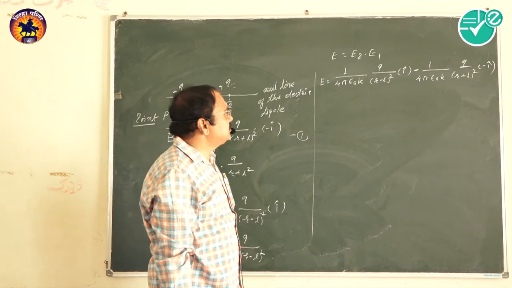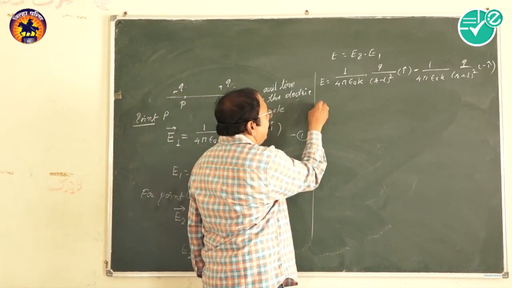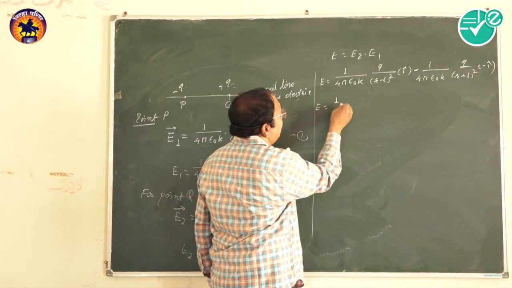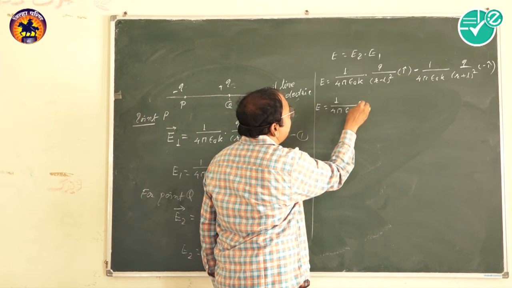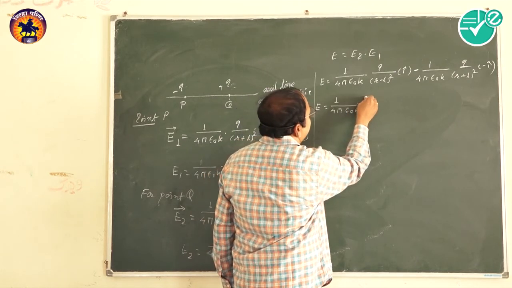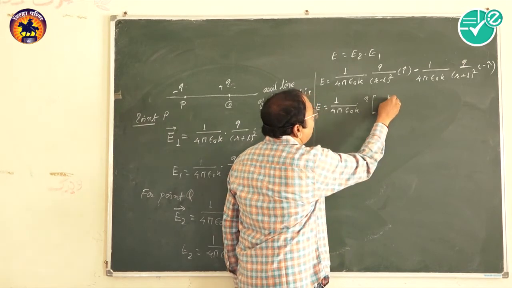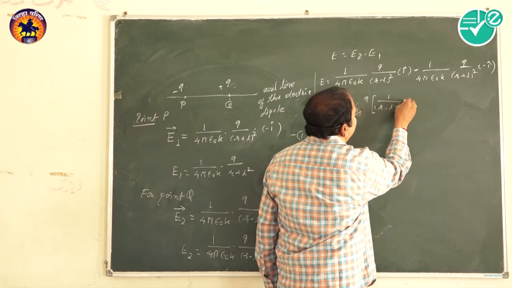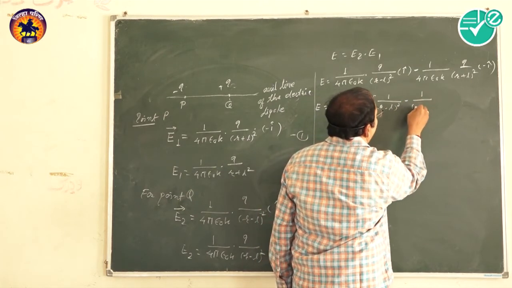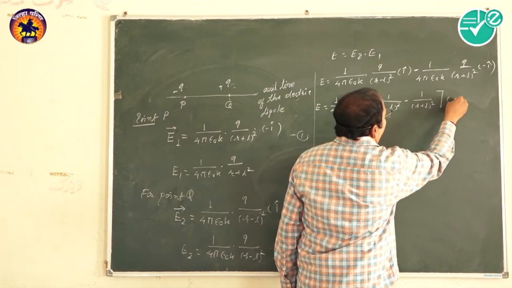Now some terms are constant and common, so E equals 1 upon 4 pi epsilon 0 k into Q times 1 divided by (R minus L) square minus 1 divided by (R plus L) square into i cap.